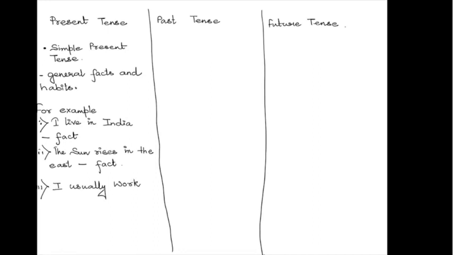Also, there's another example which is I usually work on Saturdays. I basically work on all the days of the week, but here I prefer to write I work on Saturdays, which is a habit. Let's go to the fourth example, which says India is producing huge quantity of rice.